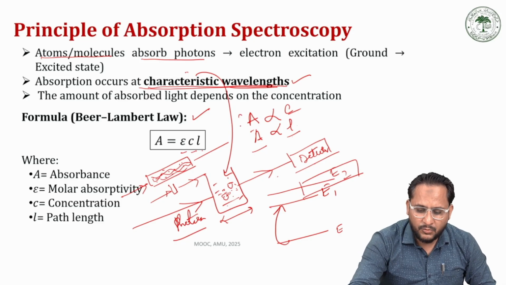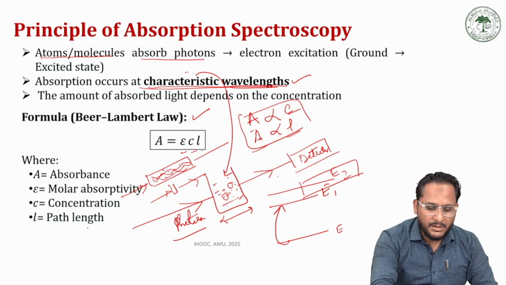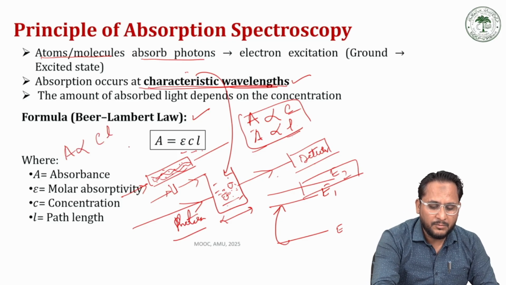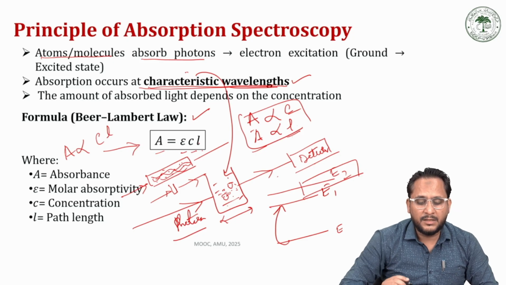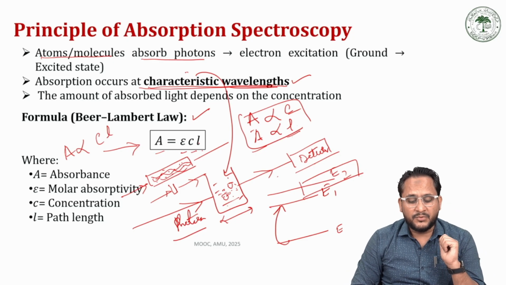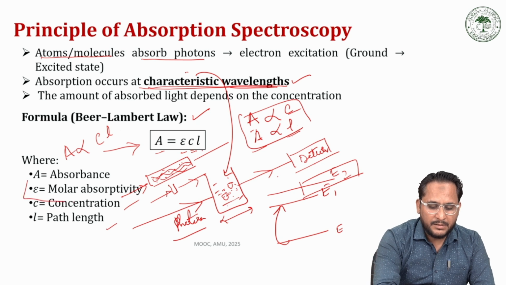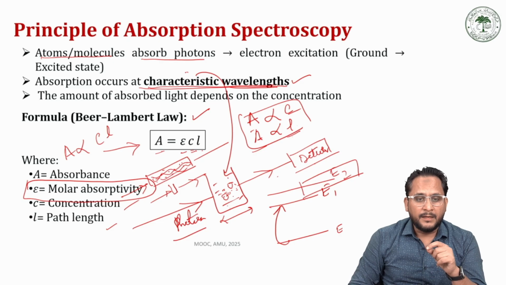So combining these two, we have A is proportional to C into L, and when we remove this proportionality sign, we have A is equal to epsilon C into L, where A is the absorbance or the amount of light absorbed, C is the concentration, L is the path length, and epsilon is the molar absorptivity, which is a characteristic value for a particular sample.